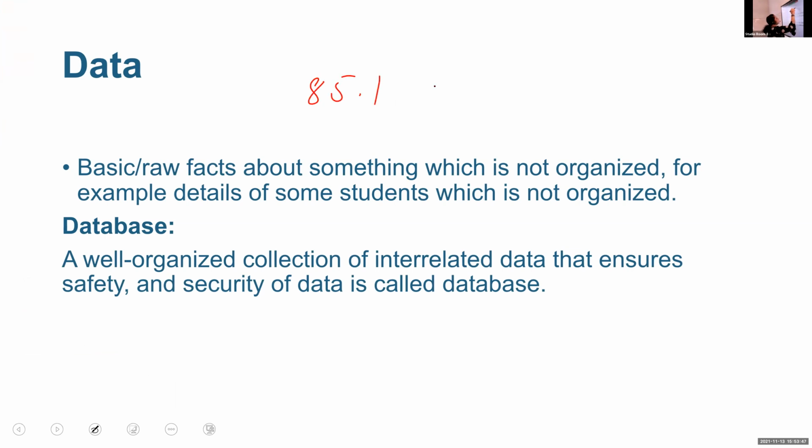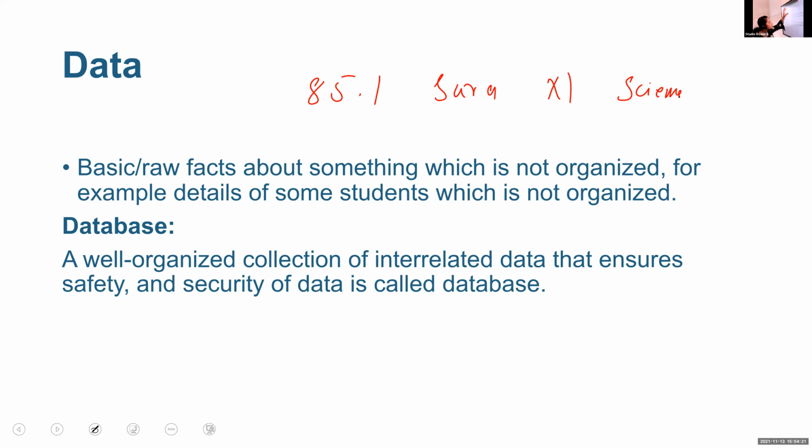85.1, Sarah, then +1, then science. These are some examples of data. Here it is not organized. Here one value is there, one data is there, that is 85.1 is one data. Sarah is another data, +1 is another data, science is another data, but it is not in the organized way. We can't understand anything from these values.